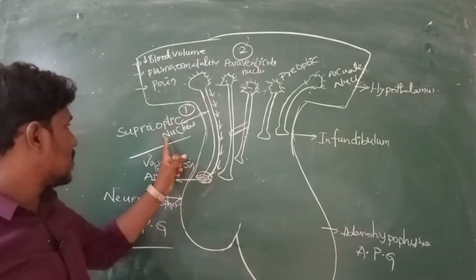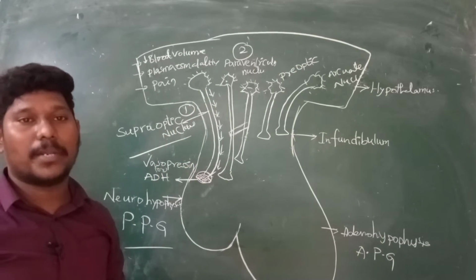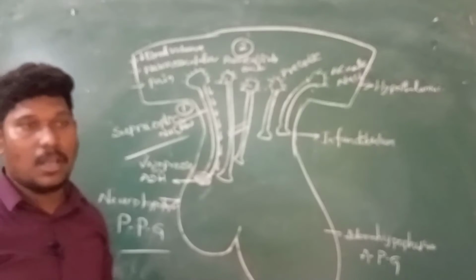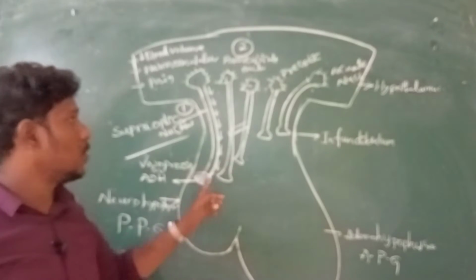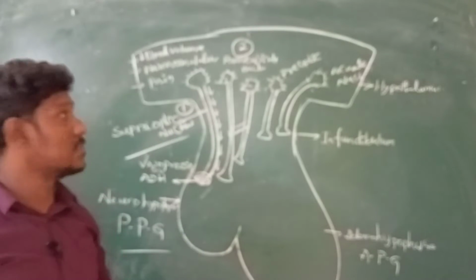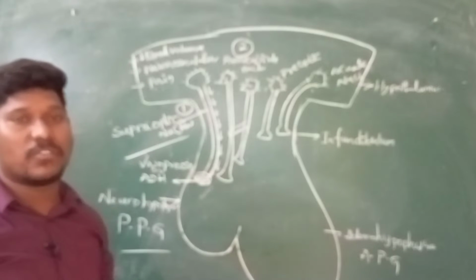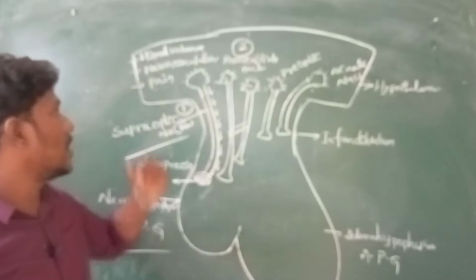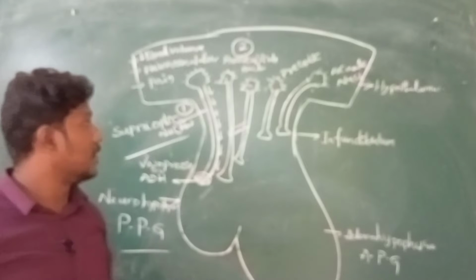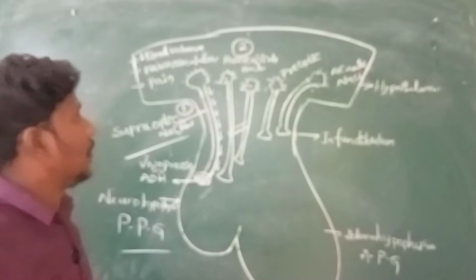The first nucleus we discussed is the supraoptic nucleus. The supraoptic nucleus releases vasopressin or ADH. It requires the action potential. This action potential comes from the supraoptic nucleus whenever it is exposed to factors like low blood pressure, plasma osmolality or pain. Fine. Then we move on to the next nucleus.